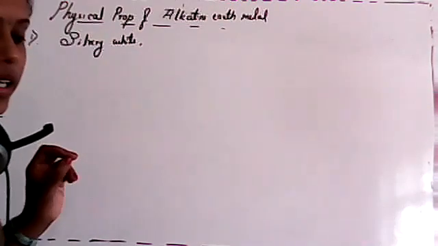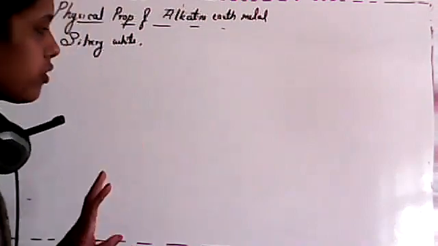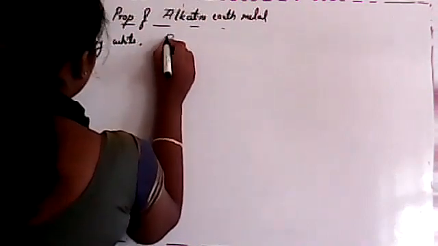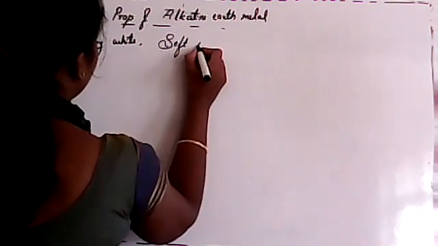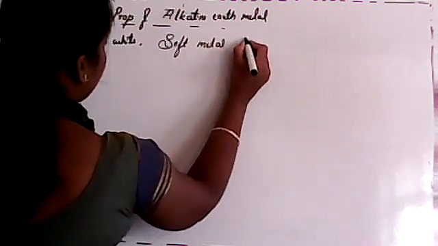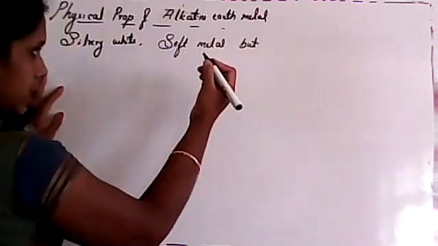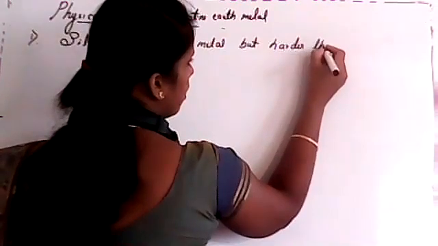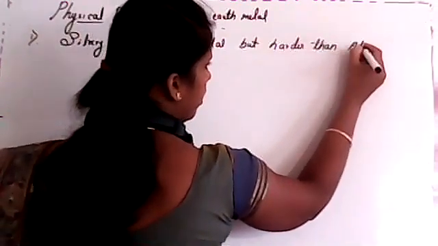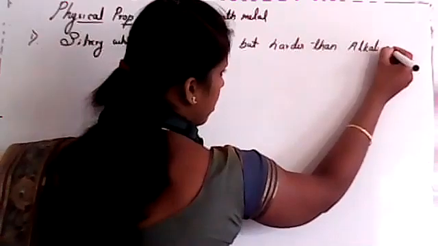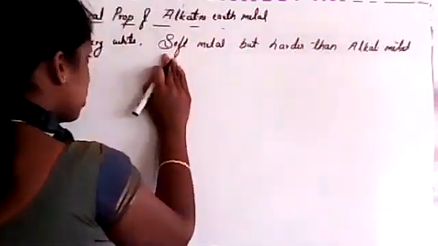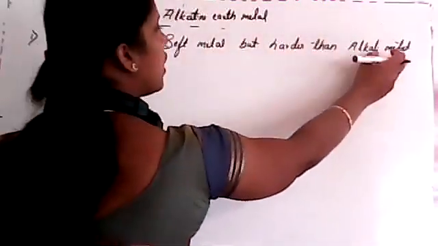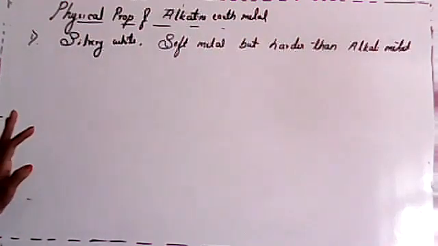See, student, here it is also a soft metal. See, I'll write here. So these are soft metal. But the thing here is, these are harder than alkali metal. Very important. It is harder than alkali metal. So this is also a soft metal, but when we compare it with alkali metal, it has more hardness, okay, but harder than alkali metals.